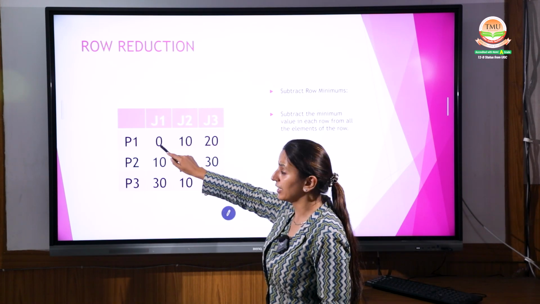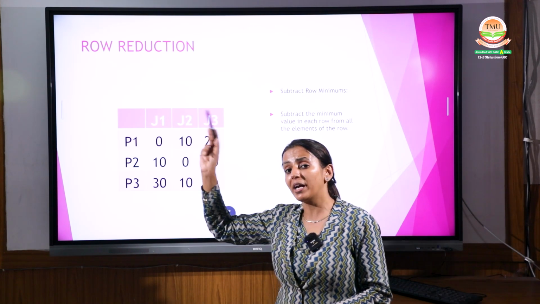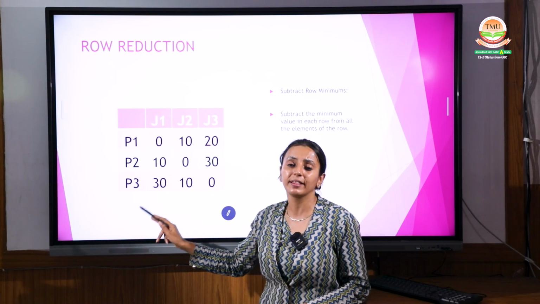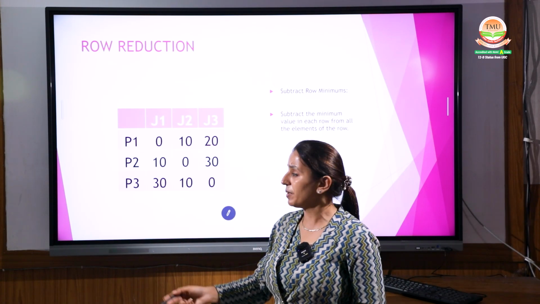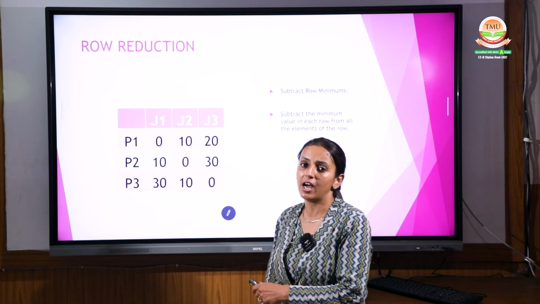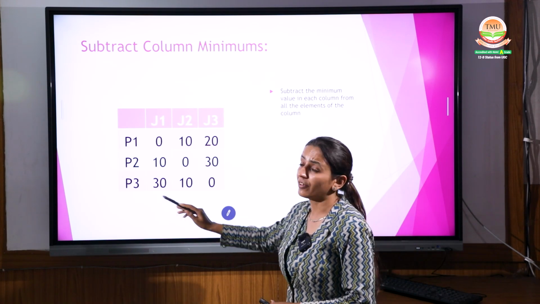The smallest from this is 0. Subtract 0 minus 0, 10 minus 0 and 30 minus 0. Your answer will be the same: 0, 10, 30. Check the answer. Is it the same? Is it the same? Right. Okay.